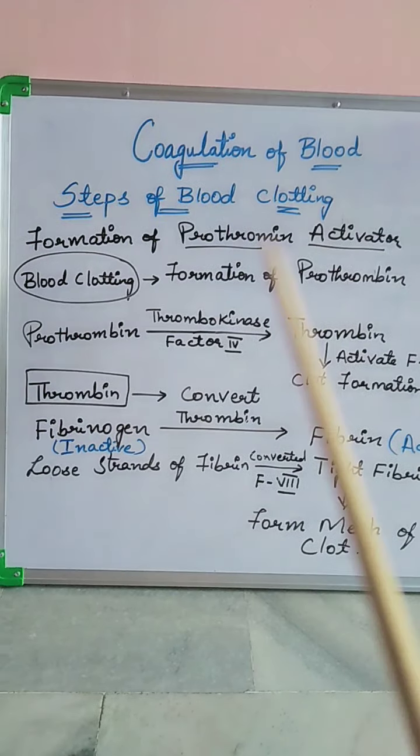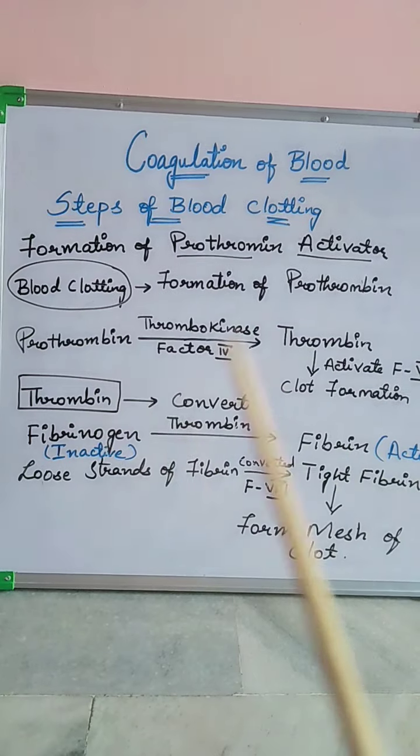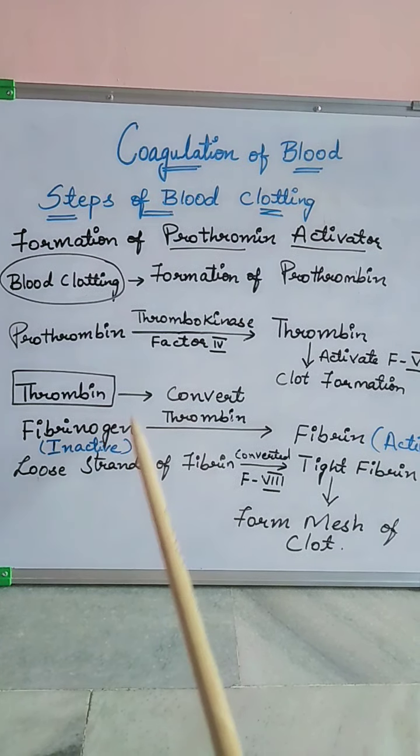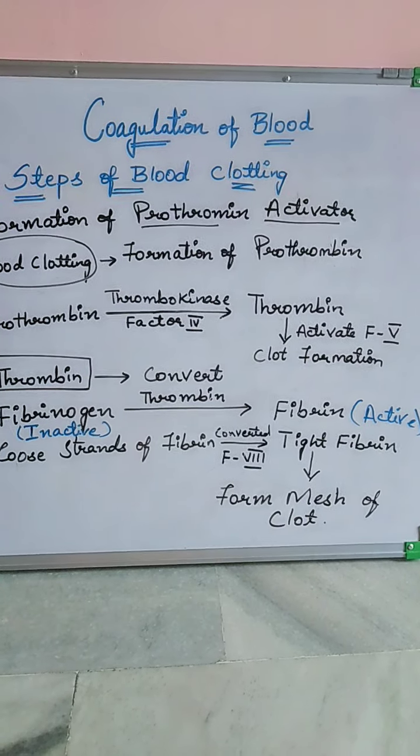So it starts from here. Prothrombin is converted to thrombin. Thrombin further activates the fibrinogen, the inactive form of fibrinogen, to active fibrin, which forms the mesh of clot.